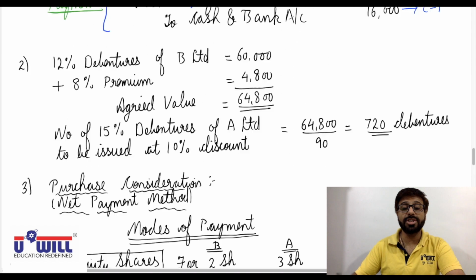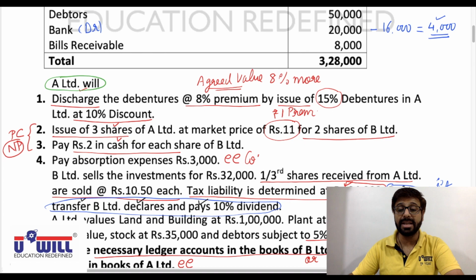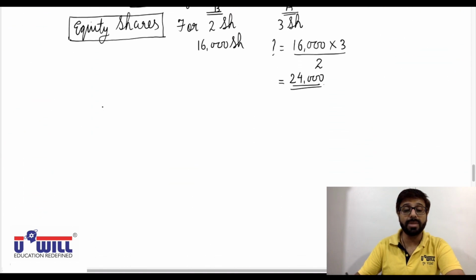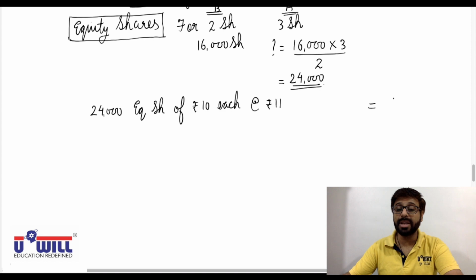Now 24,000 shares will be issued at market price 11, a 1 rupee premium. It is given at rupees 11. Shares are of 10 rupees but they are going to be issued at rupees 11. So what will be the value? 24,000 equity shares of rupees 10 each, but at the rate of rupees 11. So 24,000 into 11, 2,64,000 is the value paid in terms of equity shares.